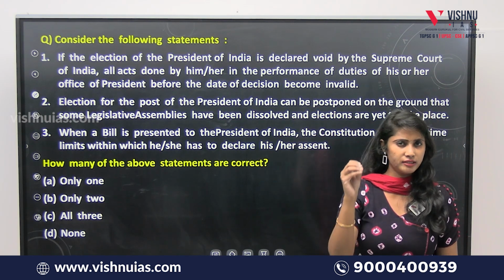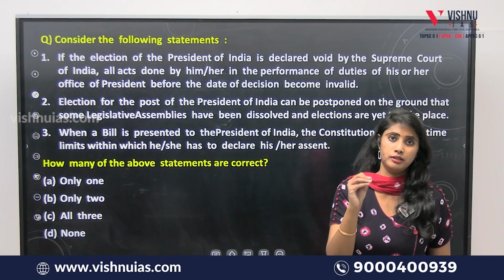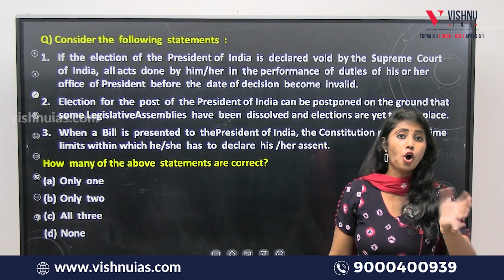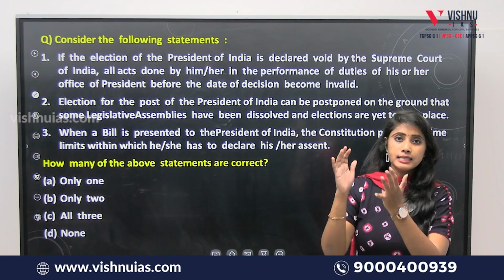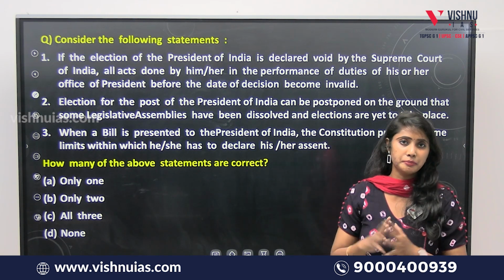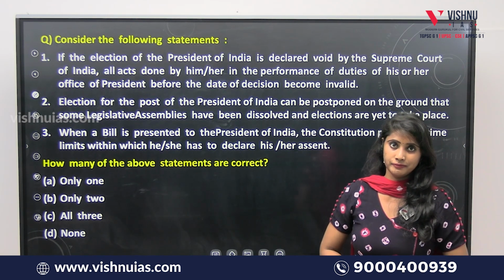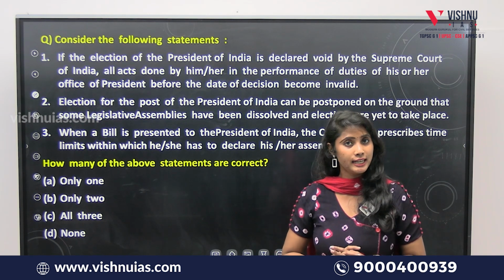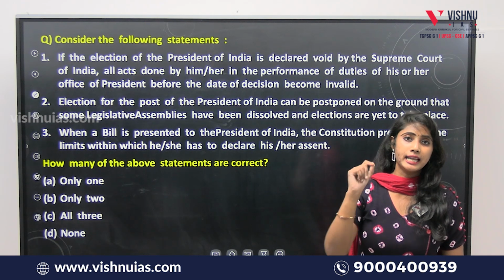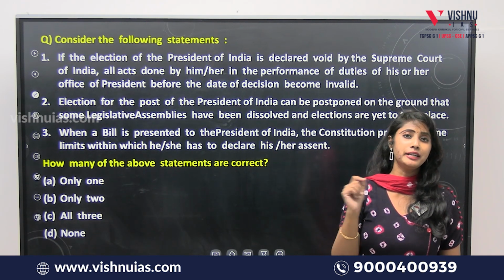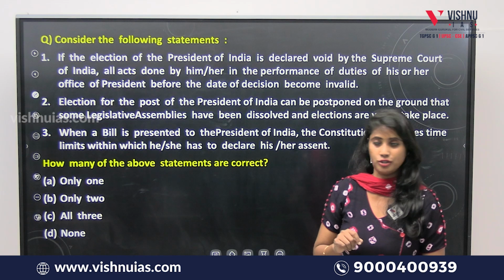Is it so that the election of a president can be postponed on the ground that certain state legislative assemblies have been dissolved or not? Can the election of the president be postponed on the ground that certain state legislative assemblies have been dissolved? Okay, this is the question.